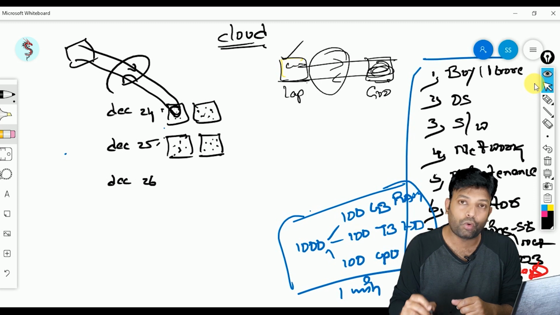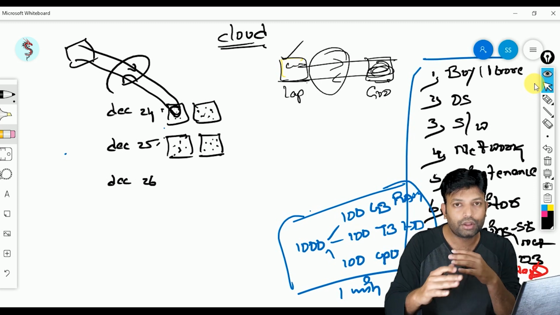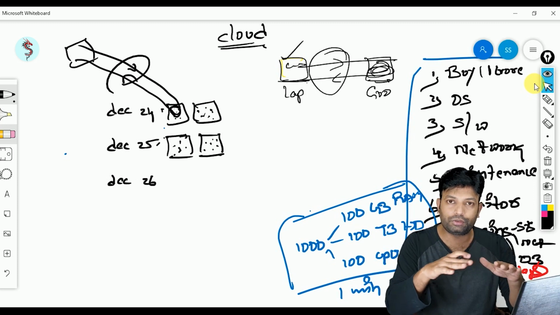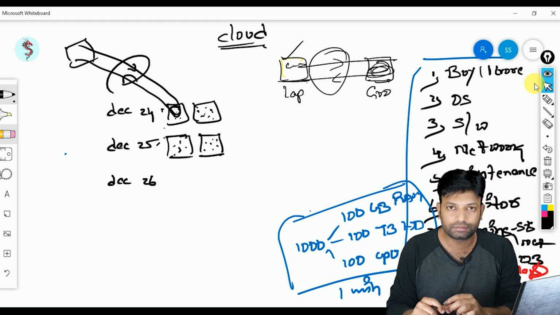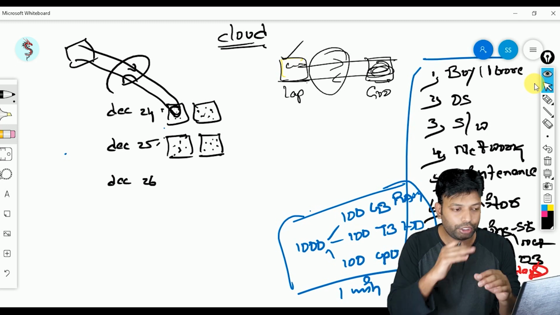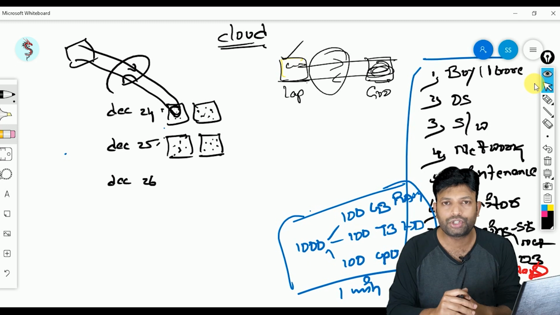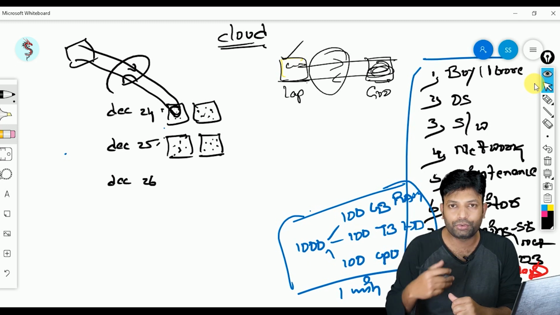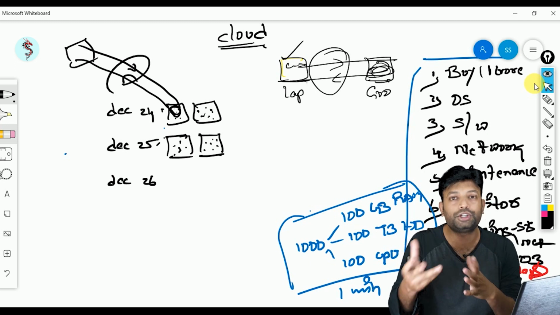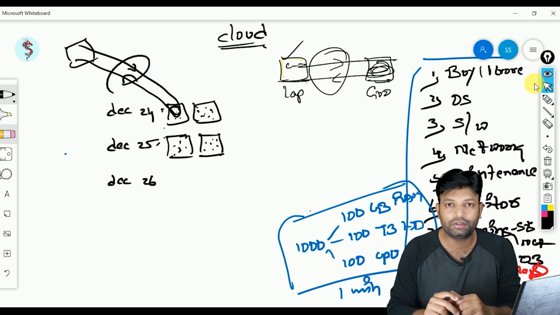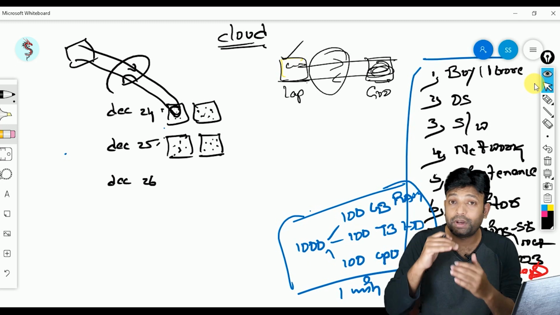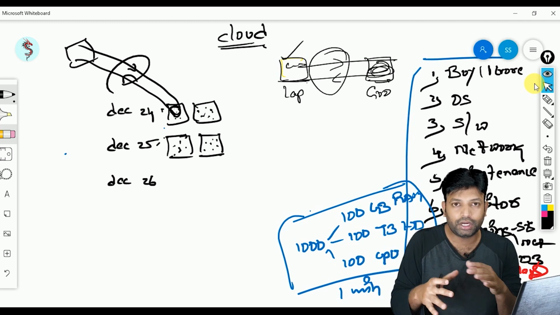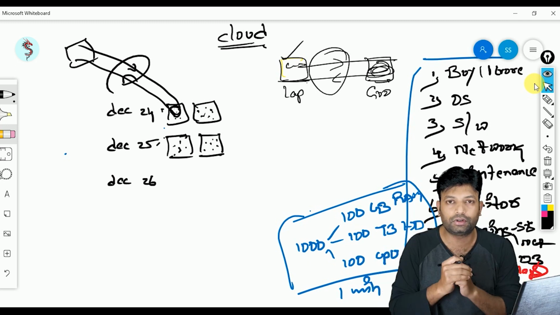So what I am going to do here is buy a few more servers so that the load will be distributed among all these servers. To sustain that load, I need to buy more servers. Now my question to you is, how would I come to know how many servers I need to buy? On what basis? How would I know how many extra servers I should buy so that the load will be distributed among all of them?